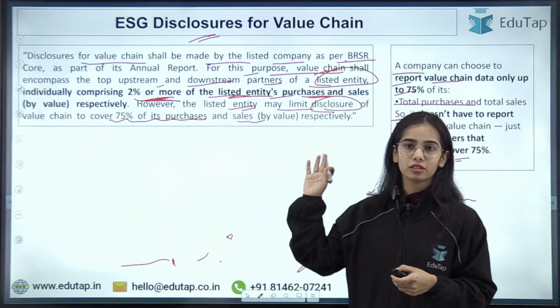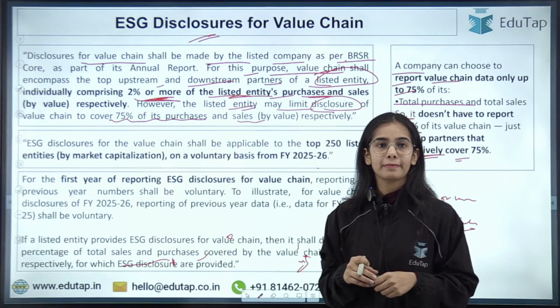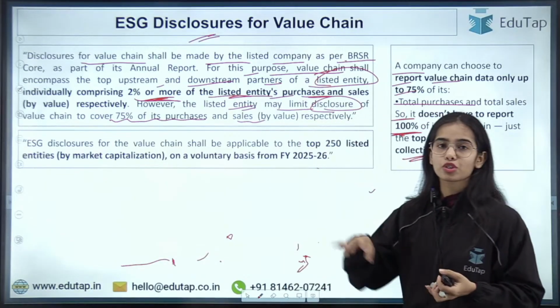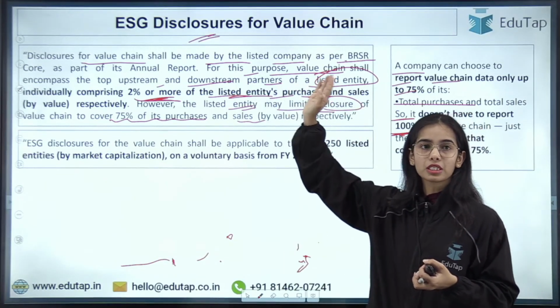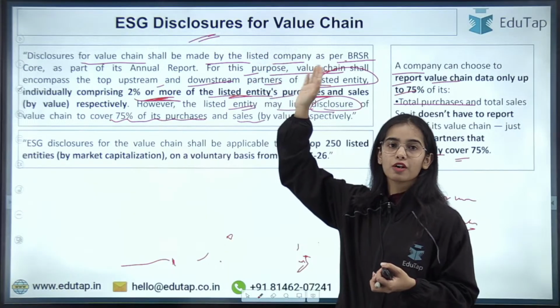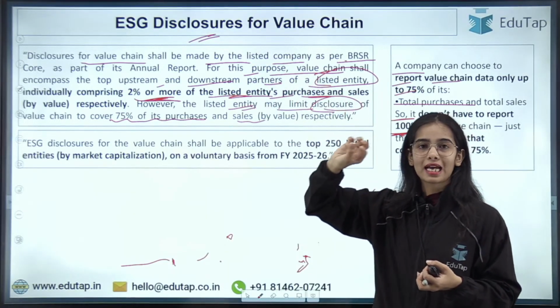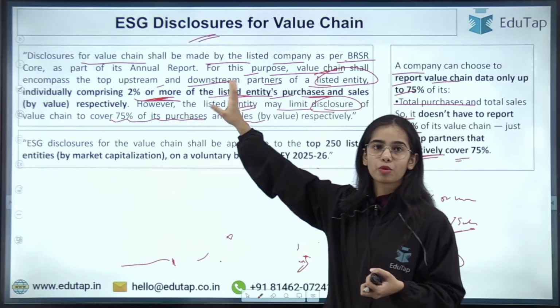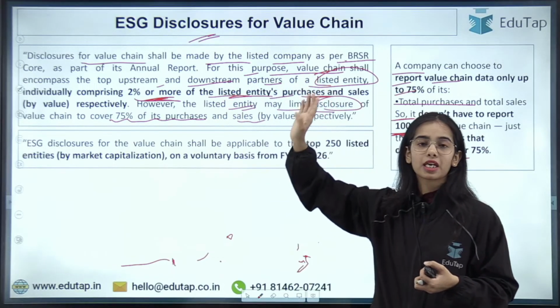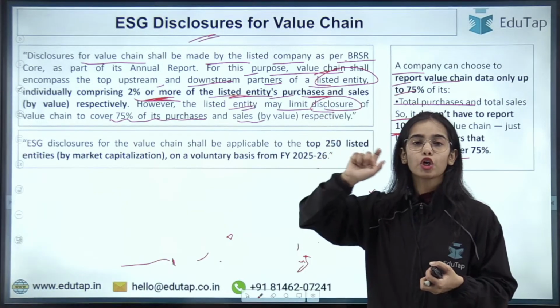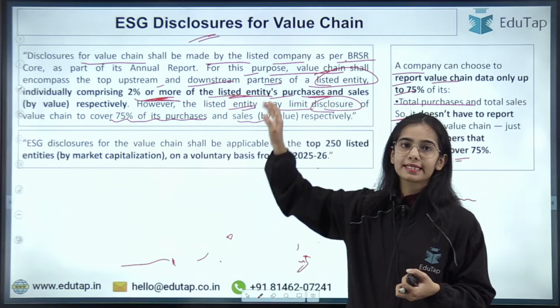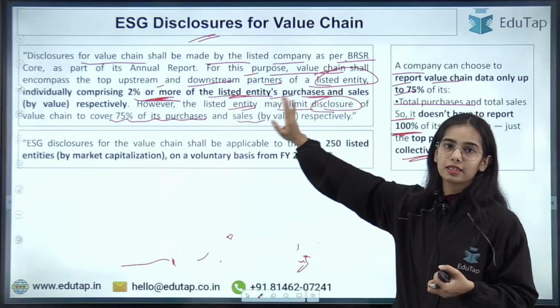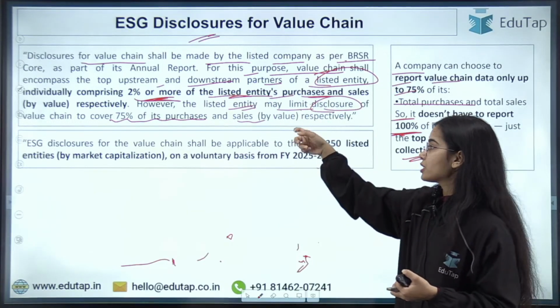Any confusion here? So the disclosures for ESG have to happen for the value chain, and those are considered in the value chain that are upstream or downstream partners of the listed company, individually doing 2% or more of the listed entity's purchases and sales by value, okay? So this is the idea.